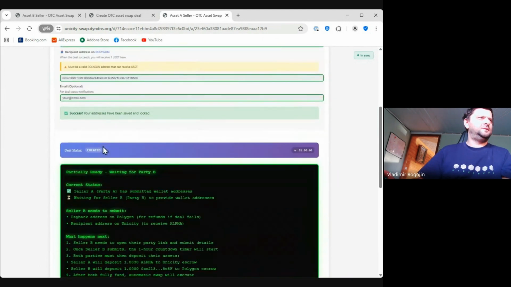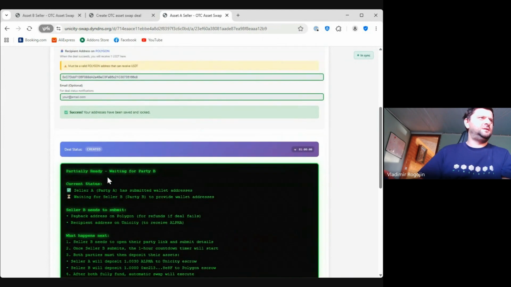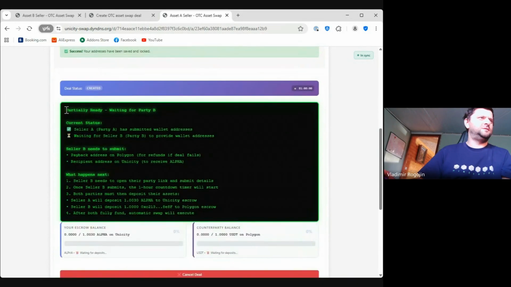And then the deal status is called created, and then this is explained. This is an explainer. It helps you go through the process to understand what's going on. So it says partially ready. We are waiting for party B to fill in their data. So seller A has submitted wallet addresses and is waiting for seller B to provide wallet addresses. Seller B needs to submit payback and recipient addresses in Polygon and in Alpha respectively. What happens next? It explains and so on.